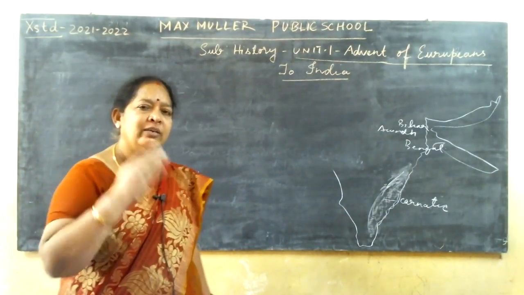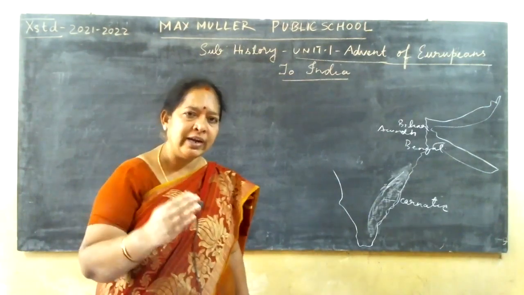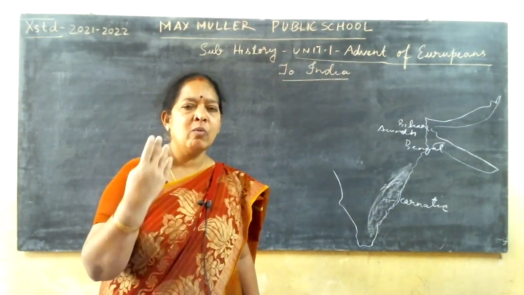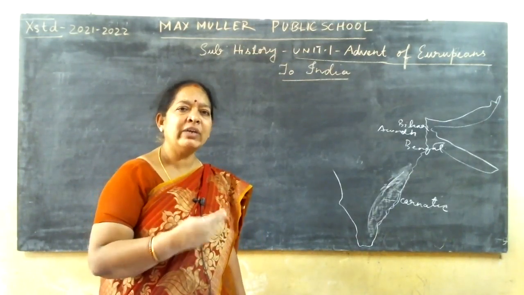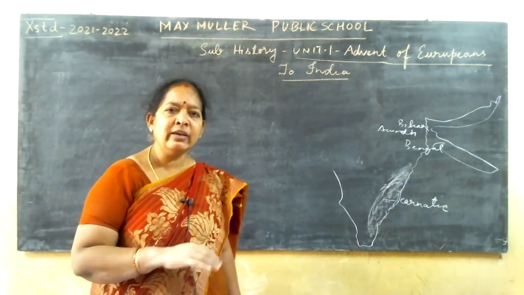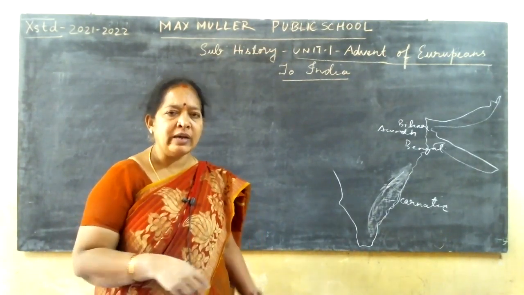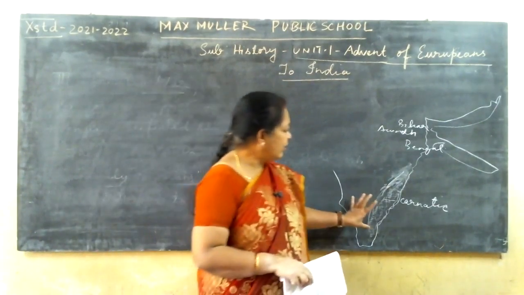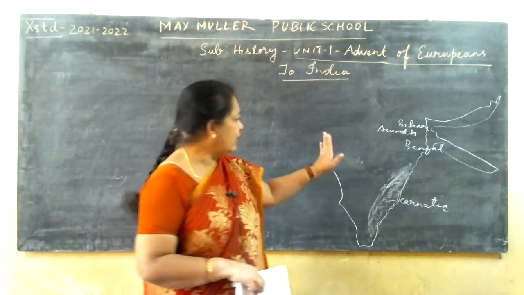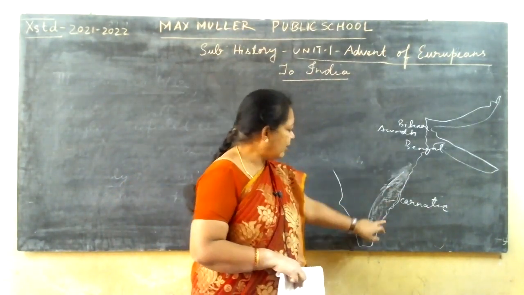But the purpose was only trading. Later on, because of their greediness and cunningness, their greed for having colonies in India started. And slowly from here, they started capturing. They had three presidencies, that is Mumbai, Kolkata, and Madras.